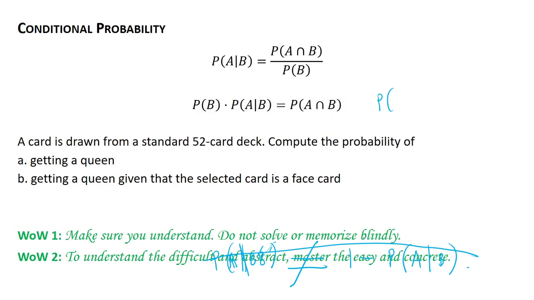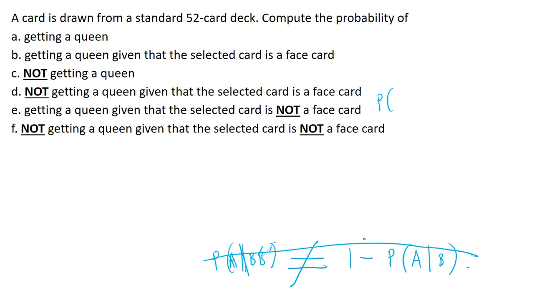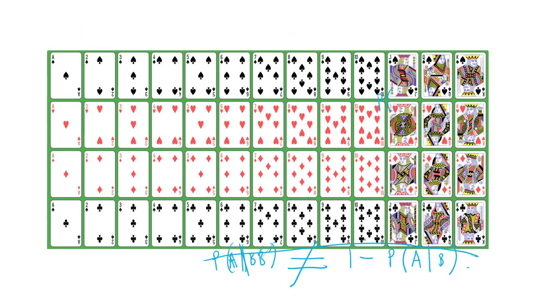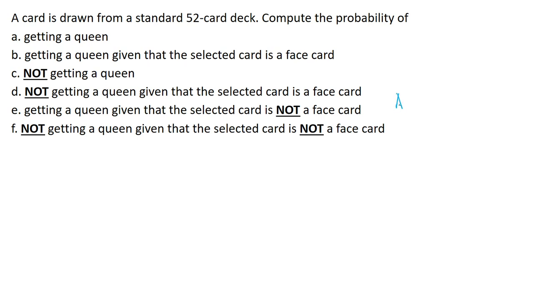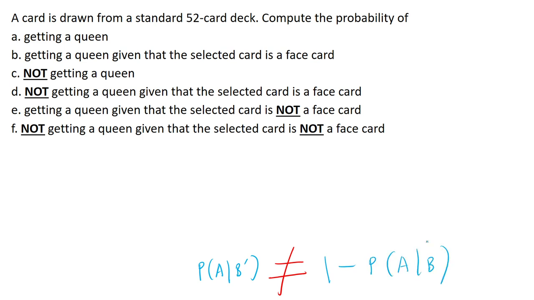Pero siya yung hindi na-erase, ano? Okay, sige, okay lang. Probability of A given B prime, it is not equal to 1 minus probability of A given B.